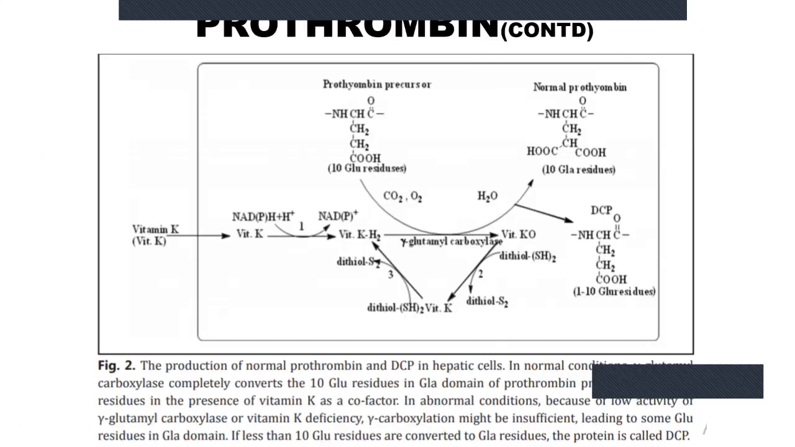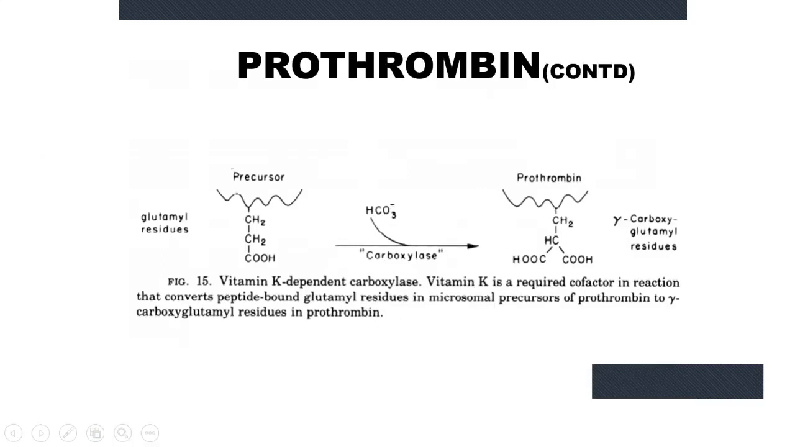Now, this will be more clear in the diagram. As you can see, this is the normal production of prothrombin, but when these residues are not carboxylated, normal prothrombin is not formed, and instead, PIVKA II is formed. This is another diagram showing the same. This is the normal reaction for carboxylation of the residues. And when this reaction does not take place, PIVKA II is formed.